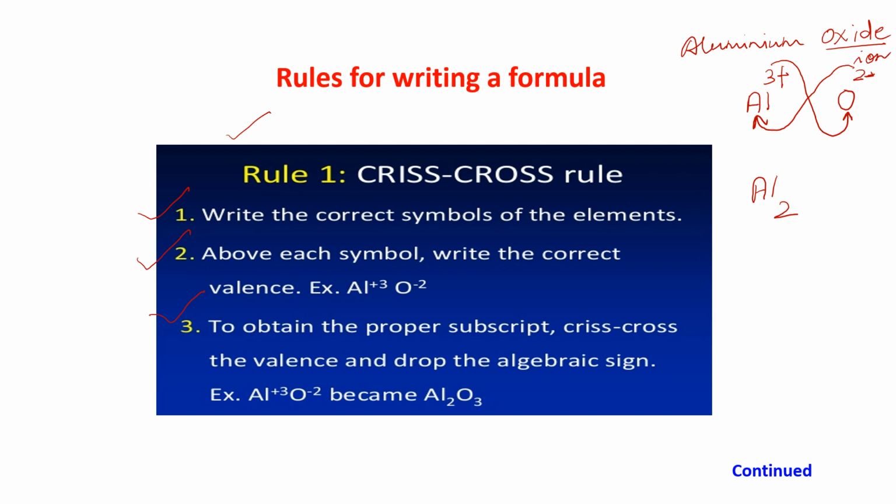Now we will not write anything in the superscript. And O, along with O, 3 will come. So the formula of aluminium oxide is Al2O3. See here, Al2O3. Am I clear, children? So here I have taken the formula of aluminium oxide.